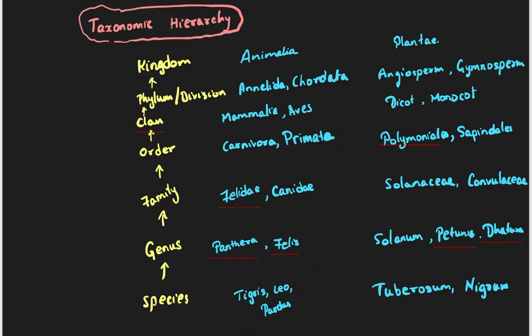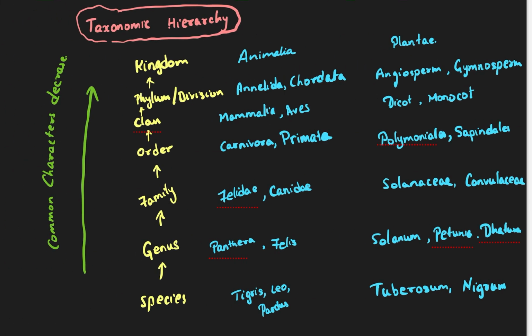As you go upward, the common characters keep decreasing. They don't have much things in common then. So common characters decrease as you go this side. Correct. This is a kind of question which can be asked.